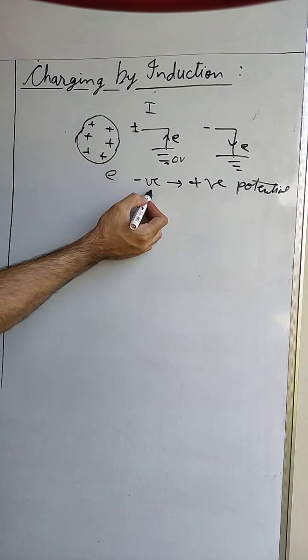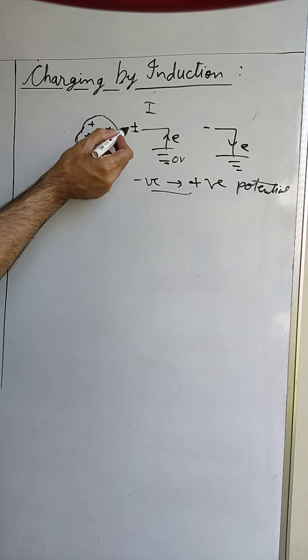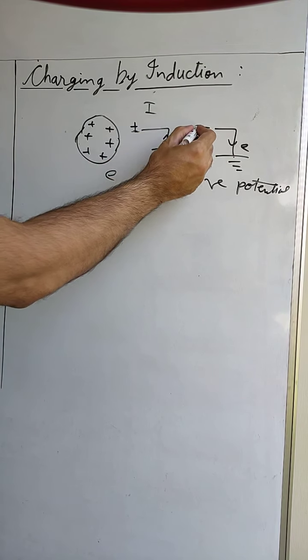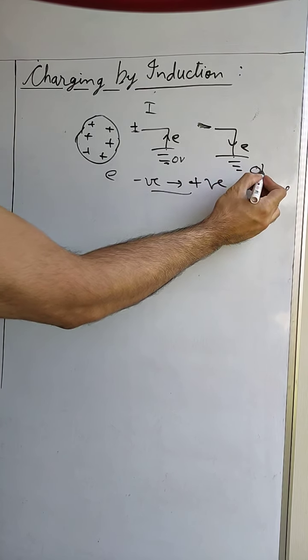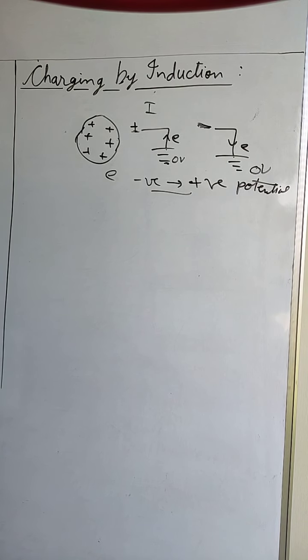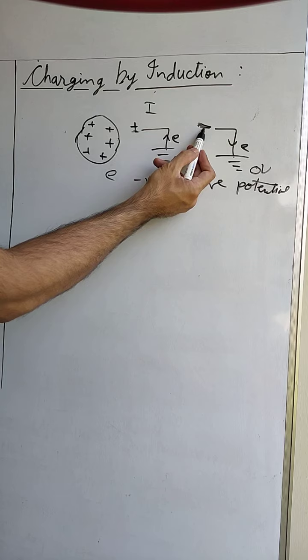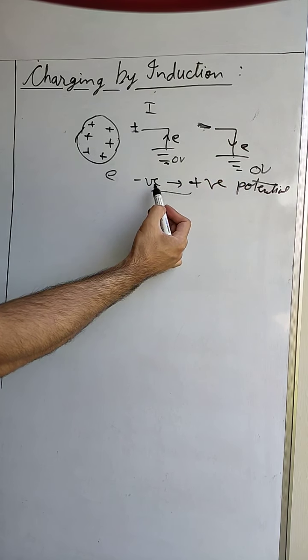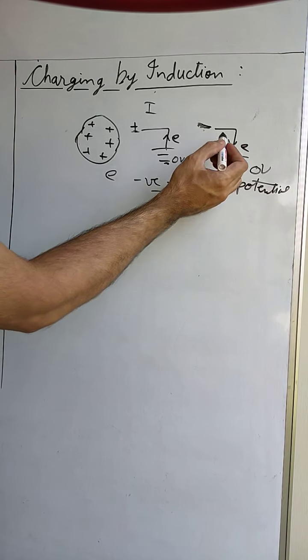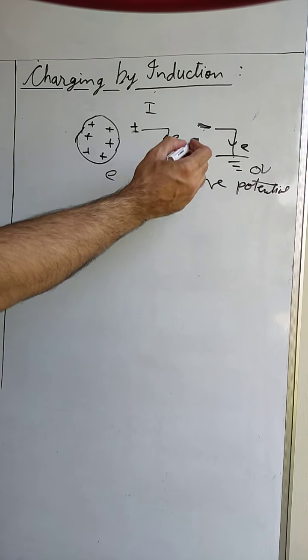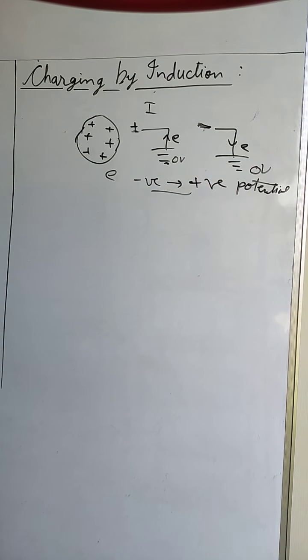So the electron will flow from negative to positive, so it will go like this. When there is a negative charge here and there is 0 volt potential on the earth, then this point is at more negative potential than the earth. Since electrons flow from negative to positive potential, the direction of flow of electrons will be from the metallic sphere to the earth.